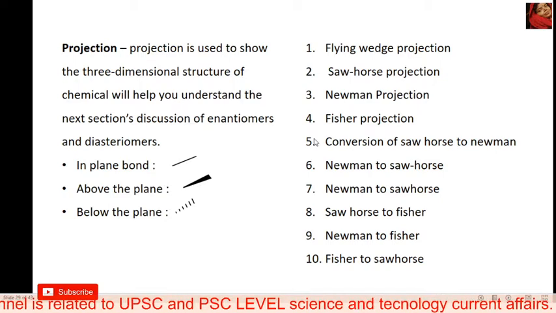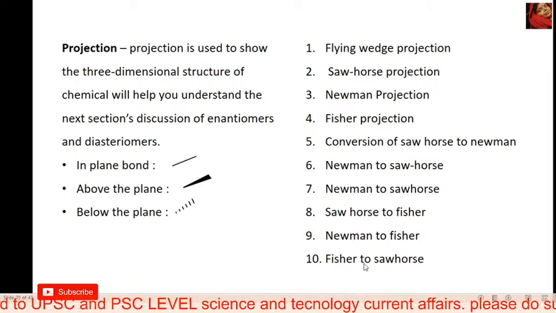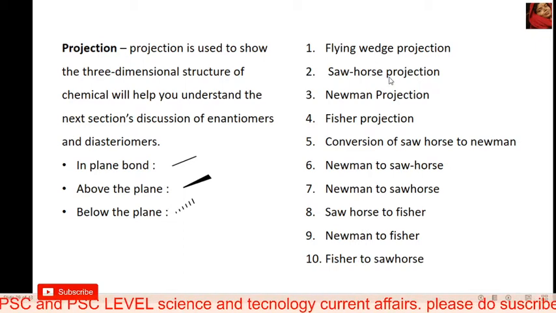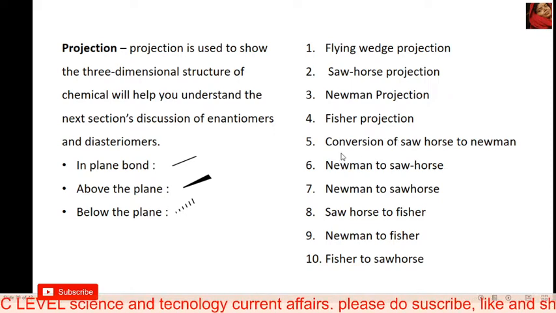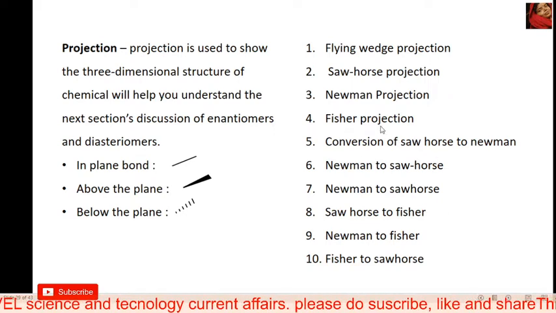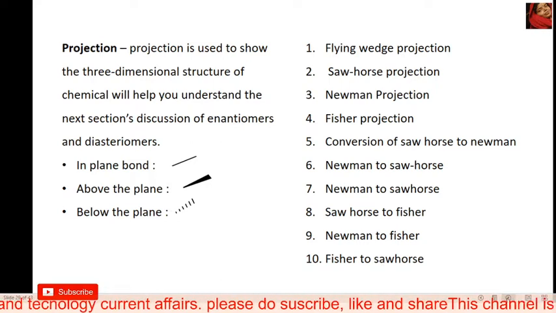Okay, and there are many types of projections. Here is a type of projection, and it's my strategy: firstly I will discuss projection types, then conversions and conversion-related questions. Many types of questions I will discuss.